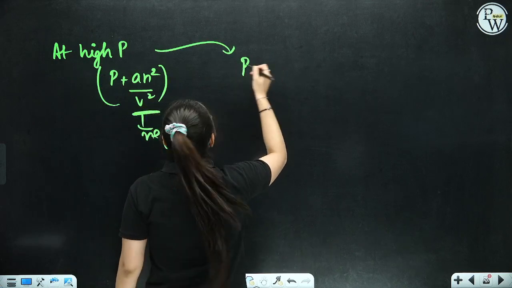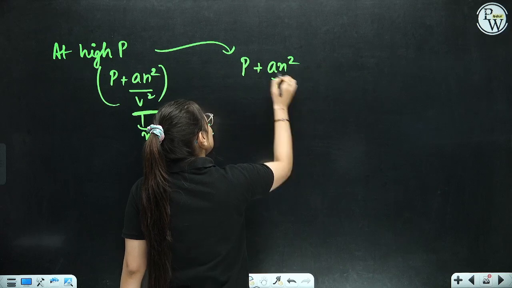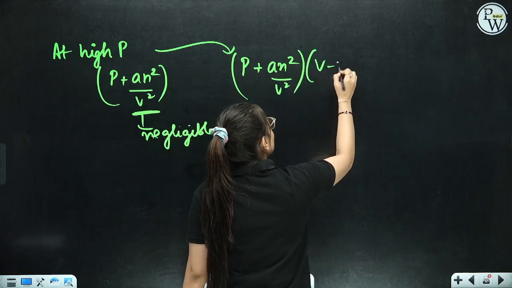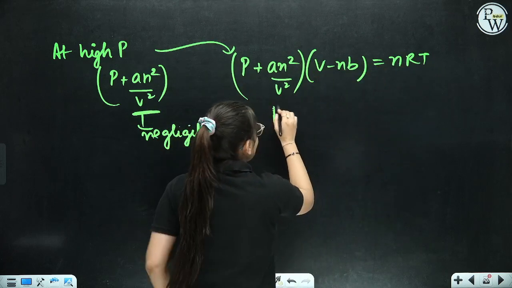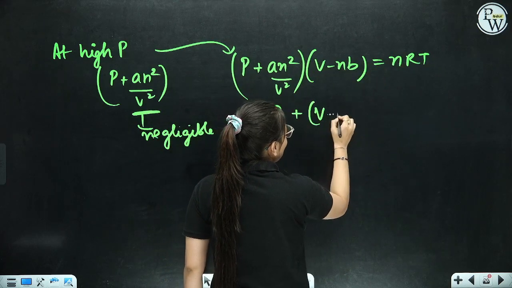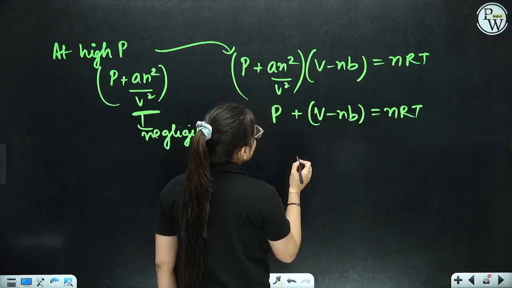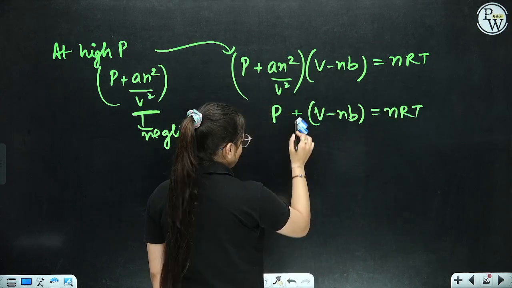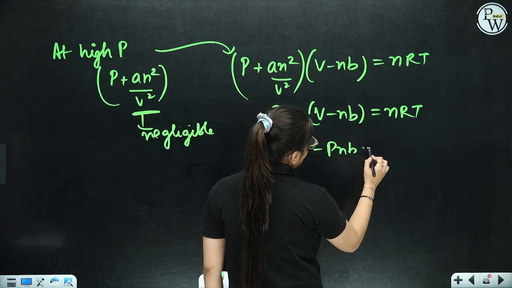It will basically be (P + an²/V²)(V − nb) = nRT. So here, if it is negligible, can I write it as P(V − nb) = nRT? Sorry, here is not a plus sign, here is a multiplication sign. Opening it, what are we going to get? PV − Pnb = nRT.